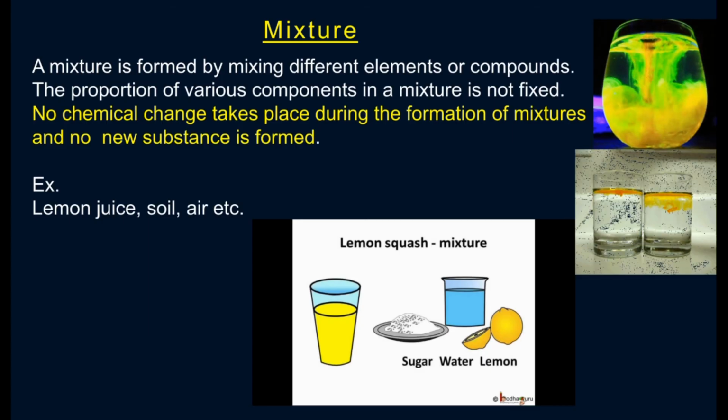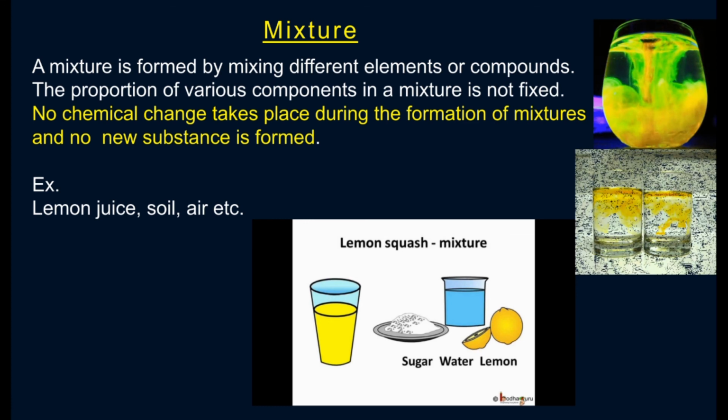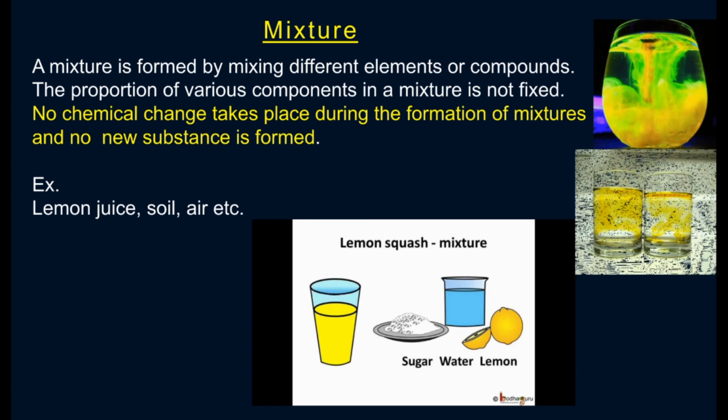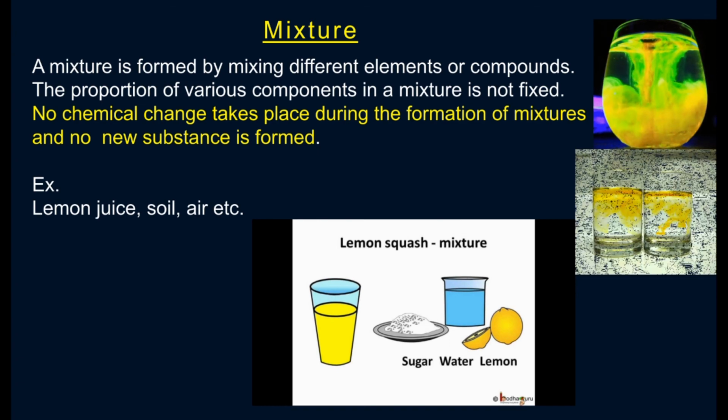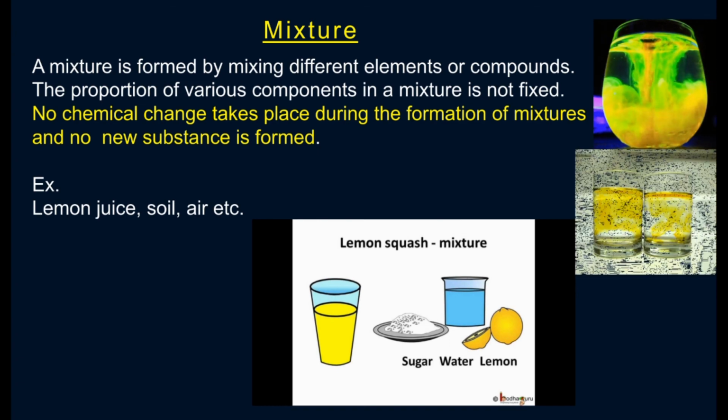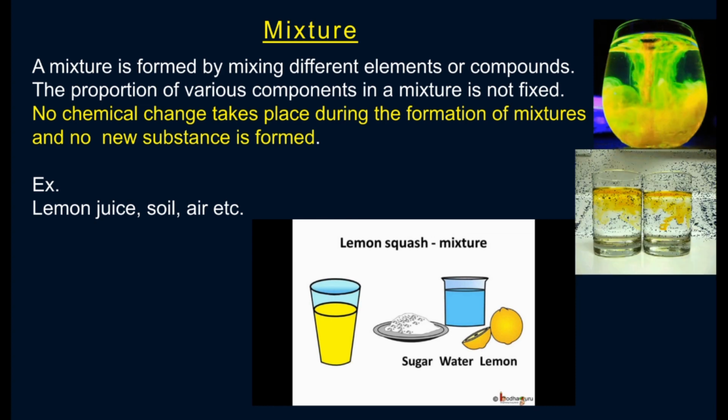Next topic is mixture. A mixture is formed by mixing different elements or compounds. The proportion of various compounds in a mixture is not fixed. No chemical change takes place during the formation of mixtures and no new substance is formed. Example, lemon juice, oil, air, etc.